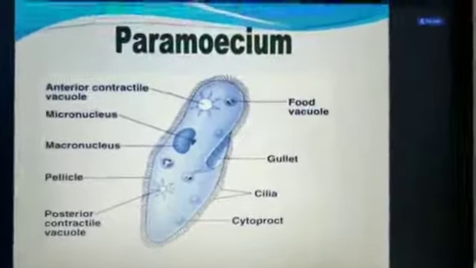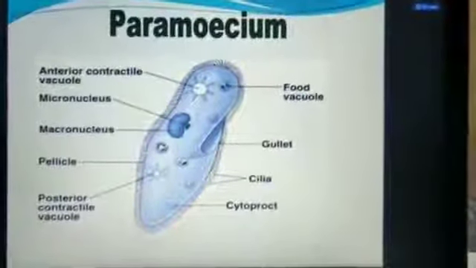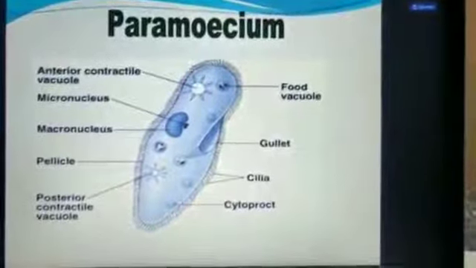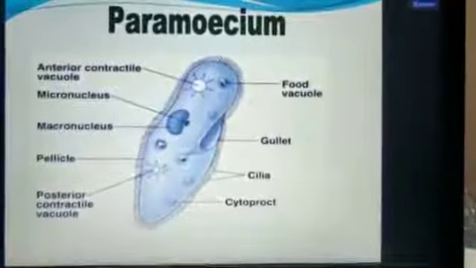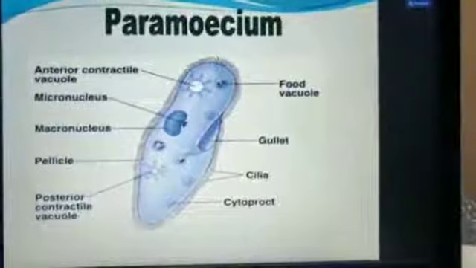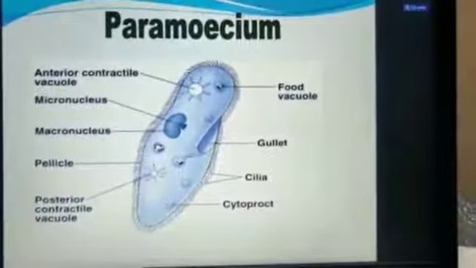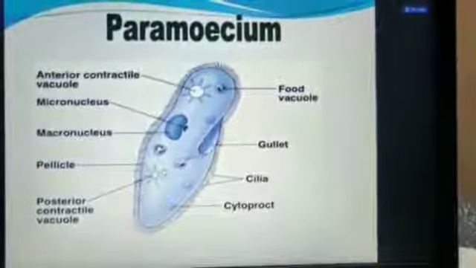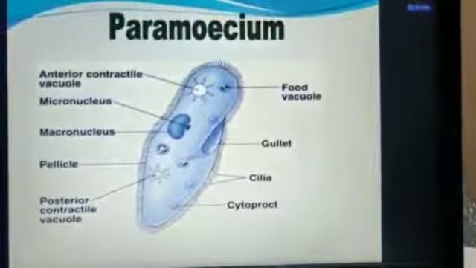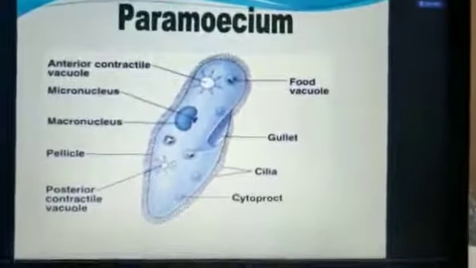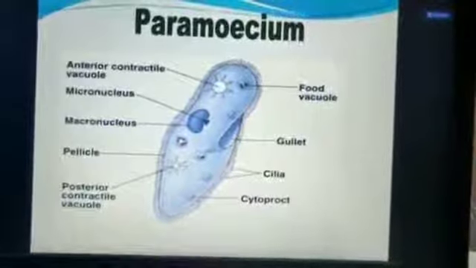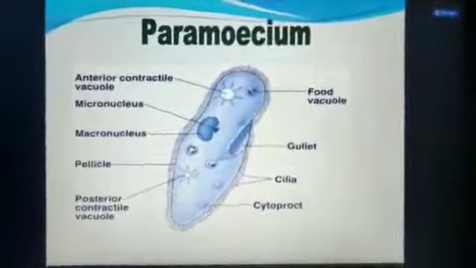Now the same in paramecium. Amoeba and paramecium are unicellular organisms. They form a food vacuole as well as a contractile vacuole. The food vacuole helps in digestion of the food material and the contractile vacuole helps in removal of waste material. You know, the slipper-shaped body is nothing but a paramecium.